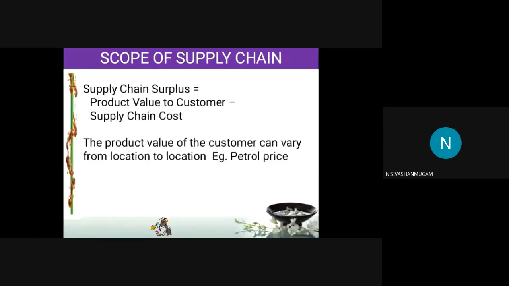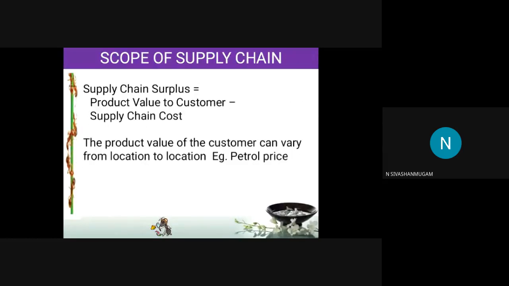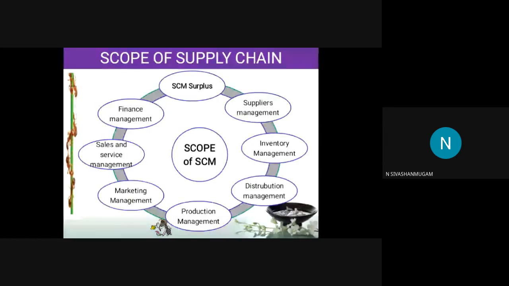Okay, so these are the two more questions. One is supply chain profitability and another is supply chain surplus. Definitely one question will be there in the university exam. Okay, apart from this primary scope, we have secondary scopes. Among these scopes, if it is asked as a 16 mark or 13 mark question, you have to write at least 6 to 7 scopes. Then only you will get the full mark. Assume that each scope carries 2 marks.